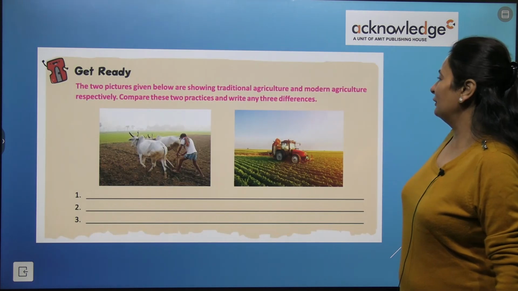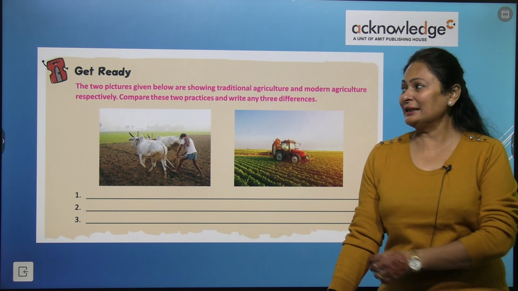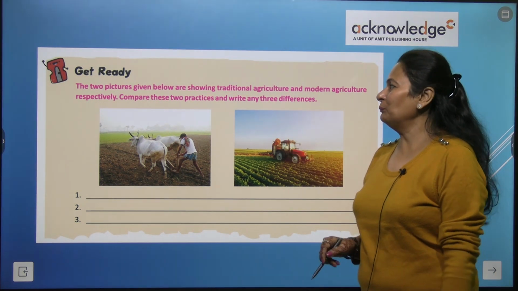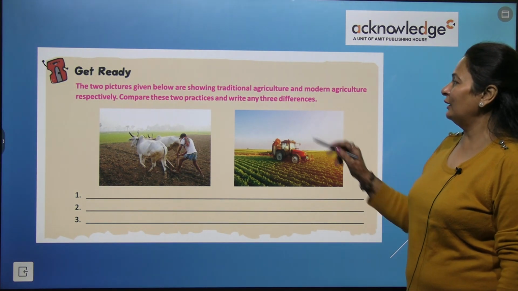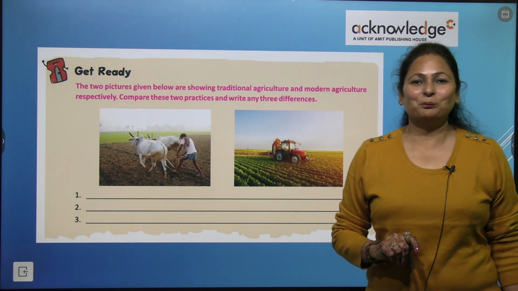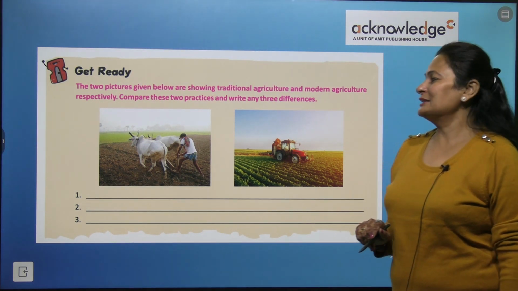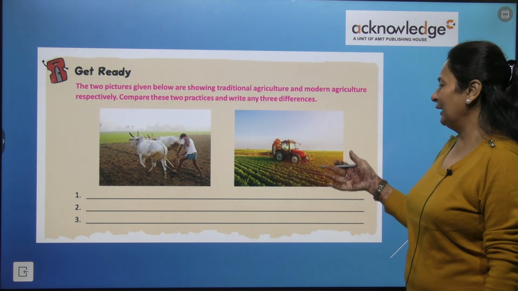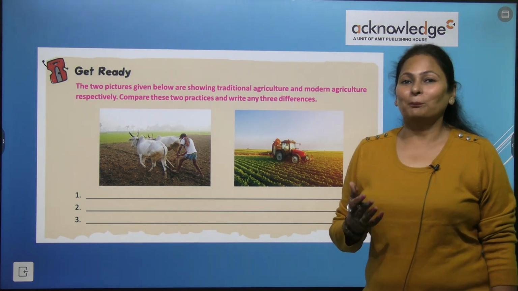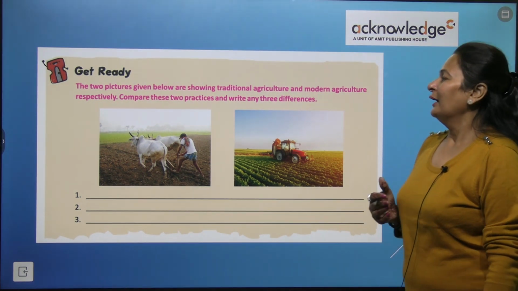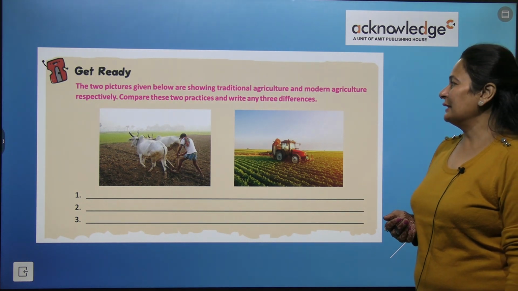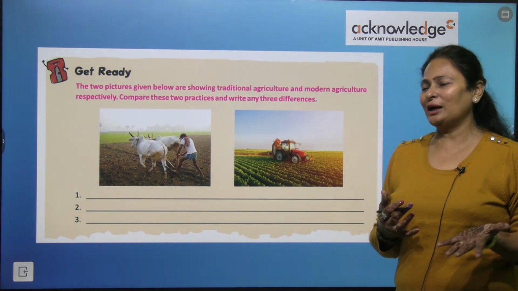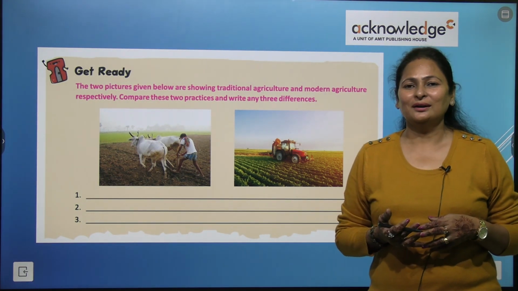We have one warm-up exercise, so get ready for this. The two pictures given below are showing traditional agriculture and modern agriculture respectively. This is the picture of traditional agriculture and this is the picture of modern agriculture. Compare these two practices and write any three differences. Can you write down three differences on your own?